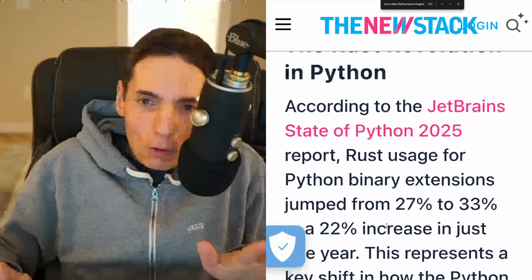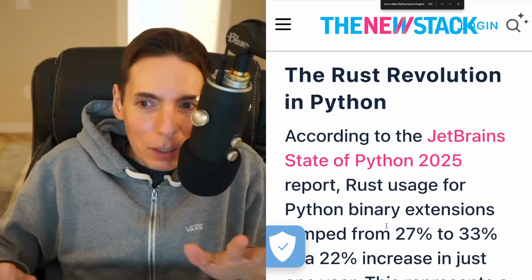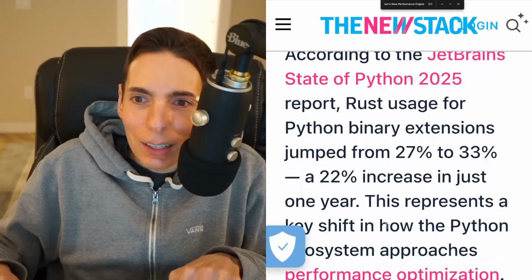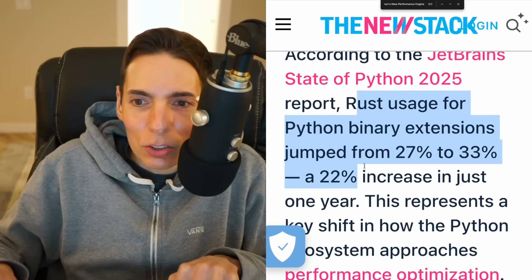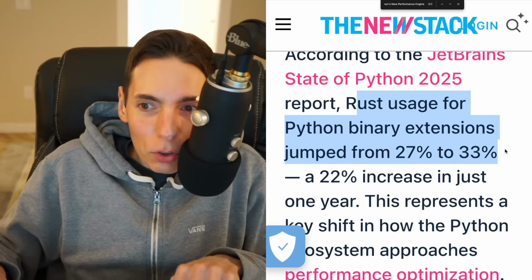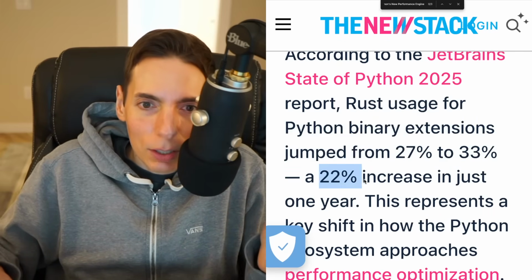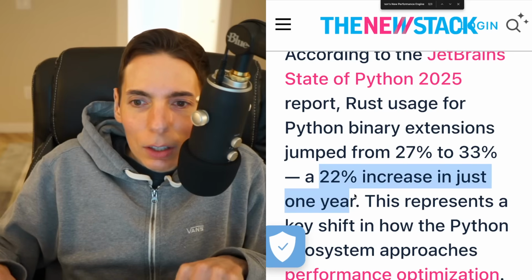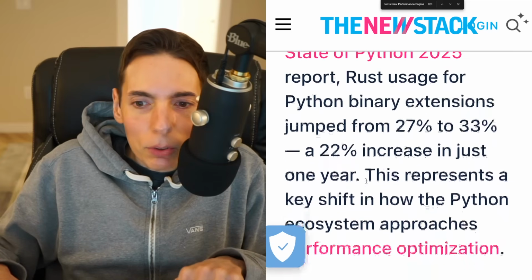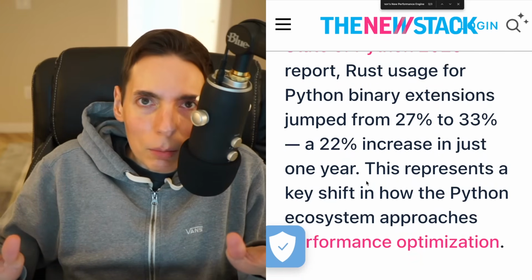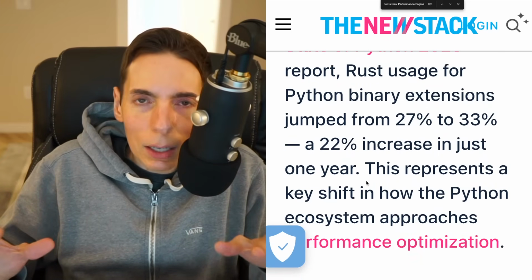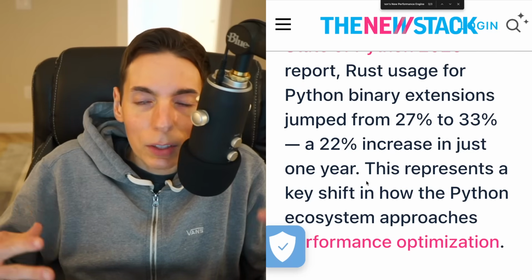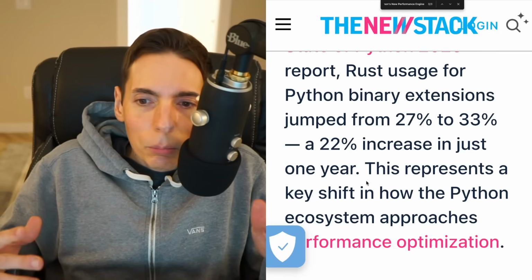People who are building Python libraries are doing it in Rust, right? So Rust usage for Python binary extensions jumped from 27% to 33%, a 22% increase, just in a year, which tells you that everyone's saying Python's great because it's really easy to program in, it's accessible, and you can do a lot of things really fast. The problem is it's slow.